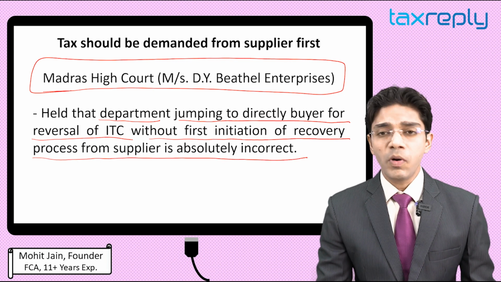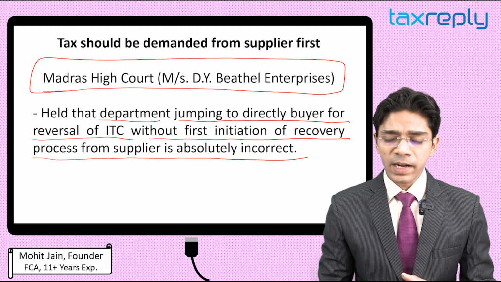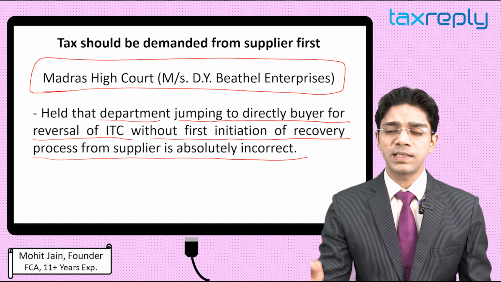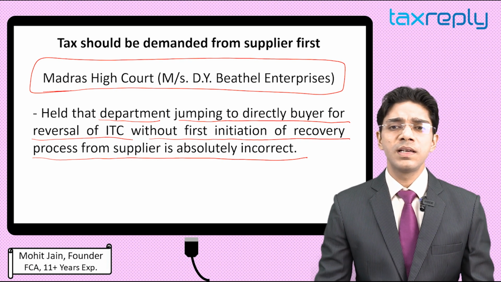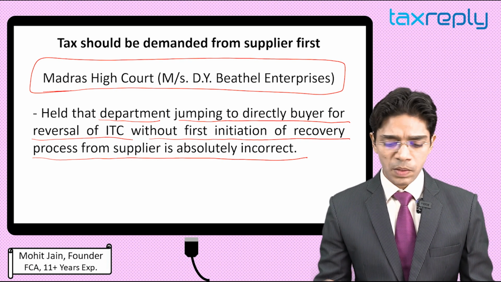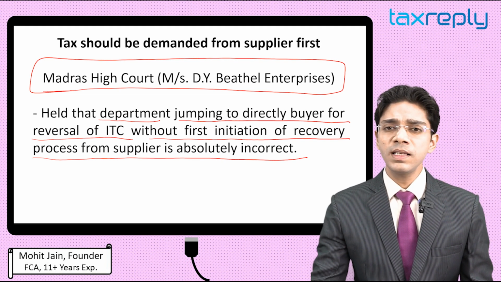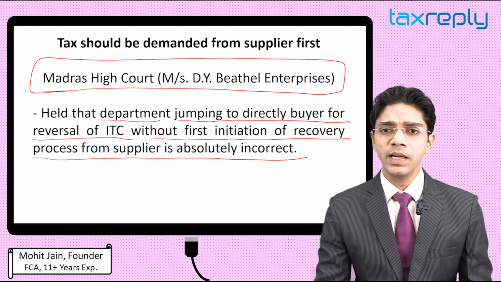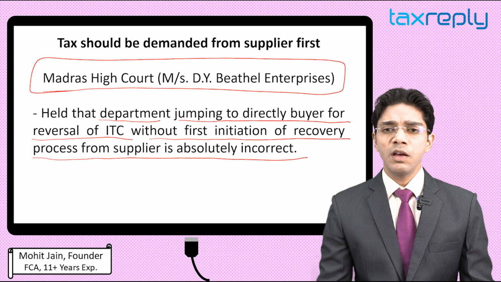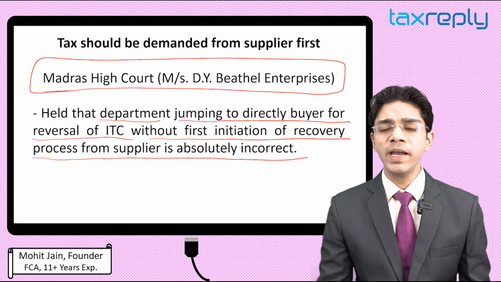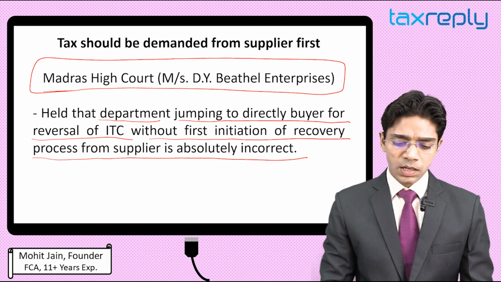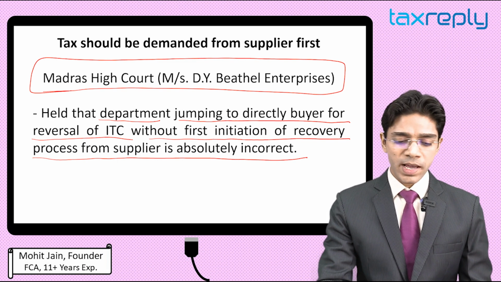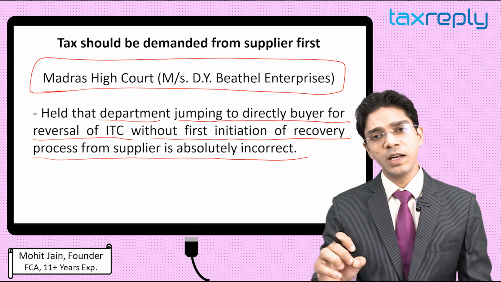This means the department is directly jumping to the buyer for reversal of ITC. They are simply saying if the credit is not appearing in your GSTR 2A, simply reverse it, pay interest, pay penalty. They are not even asking the seller to file the returns. They are not even making any inquiry where the supplier has gone, why he is not filing. They are not initiating any recovery process from the seller. So this is absolutely wrong as per the Madras High Court judgment, and this is very logical.